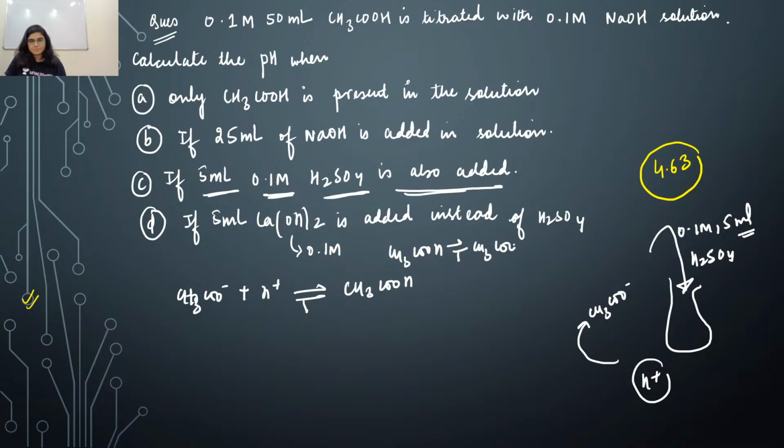Fine. Now what initial moles you have for acetate ion? You have 2.5 millimoles for acetate ion and you have 2.5 millimoles for acetic acid, right? And what is the millimoles of H plus now? Yes, everyone, quickly write down in the comment section how many millimoles of H plus you have in the reaction mixture now. Just see the molarity, just see the volume and find out the number of millimoles of H2SO4. Quickly tell me what is the number of millimoles of H plus you have in the reaction mixture now.